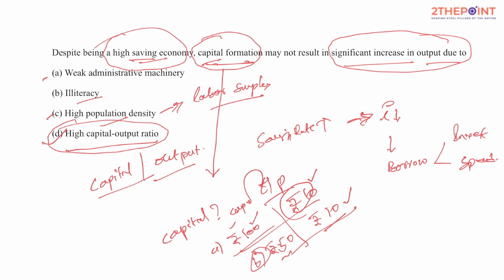That's a comprehensive reason why most of the time a country or an economy ends up producing relatively less output compared to the capital employed. So I will go for D, the most appropriate.